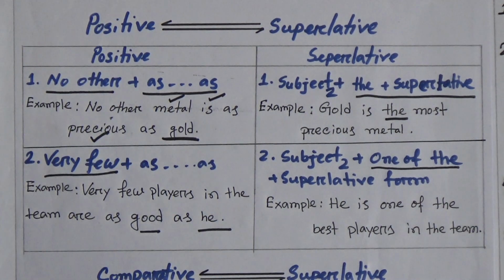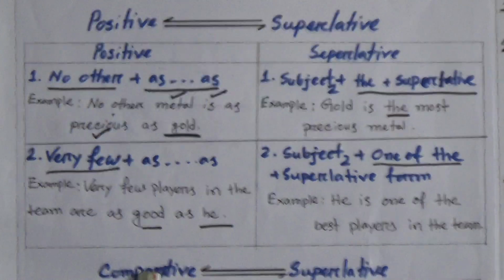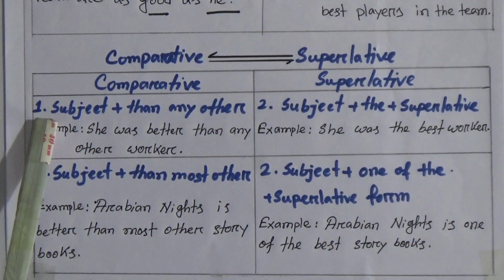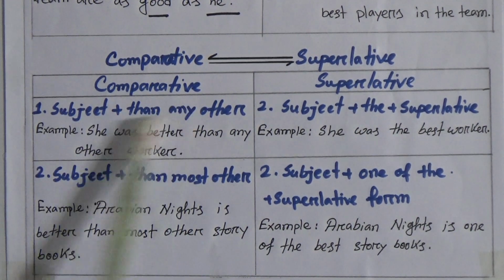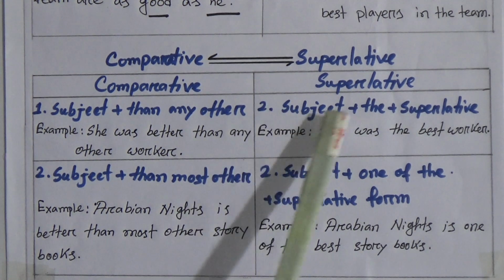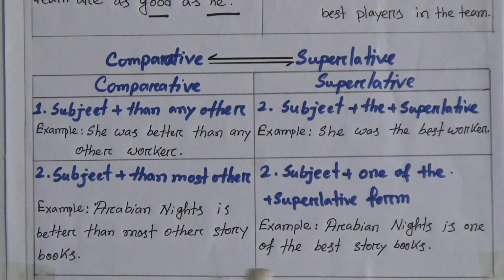Now we will discuss comparative to superlative or superlative to comparative. Number 1, subject plus then any other. If you find subject plus then any other, then you will convert it with subject plus the plus superlative form.